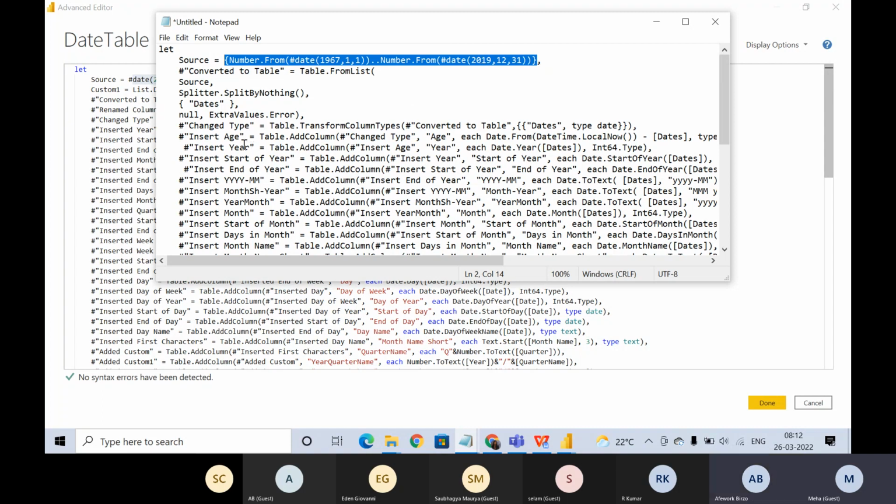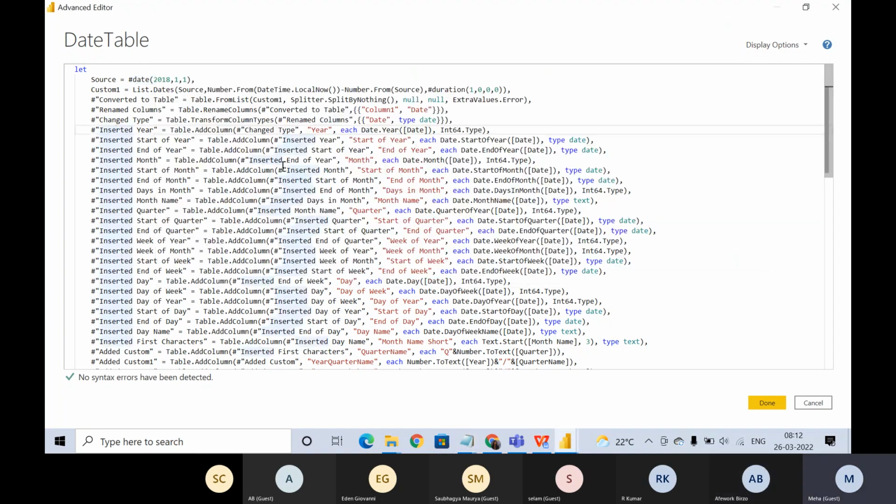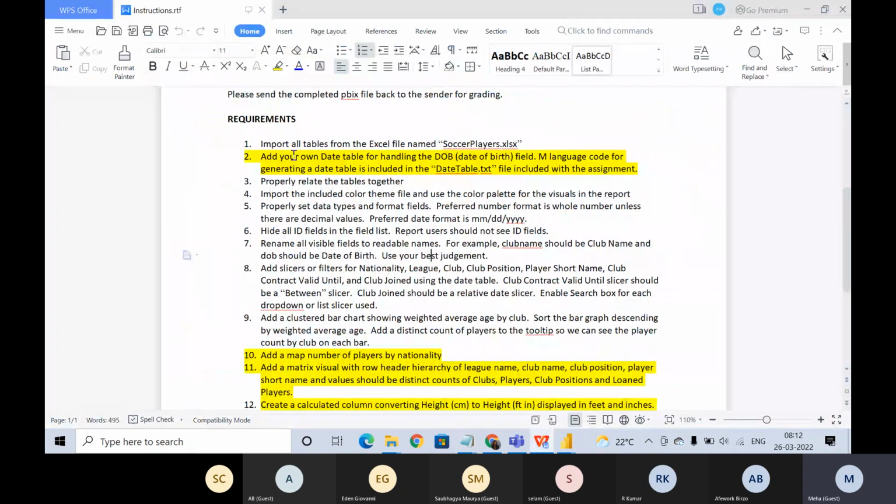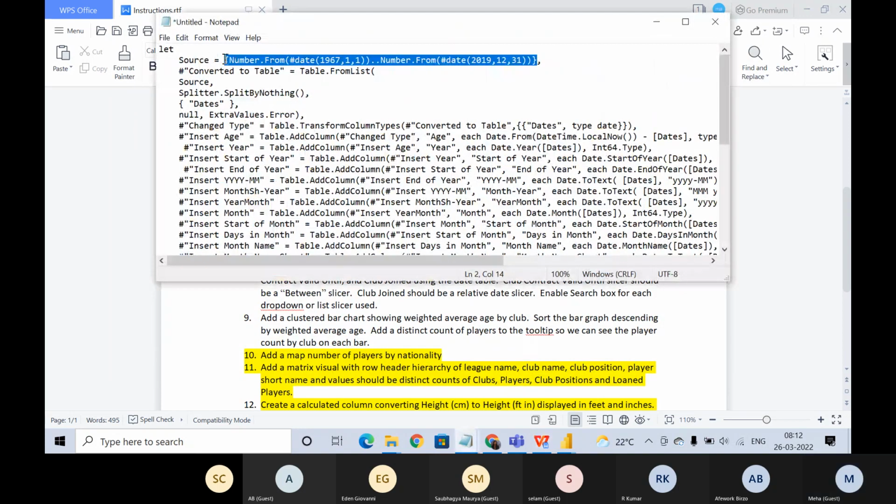So instead of this thing, we can have this. Where did it go? This one, right? So what is the question? First, let's see that. Add your own date table for handling the date of birth field. The M language code for generating a date table is included in the datetable.txt file included with the assignment. So to merge the player assignment table with this date table, we would need to change this particular part.